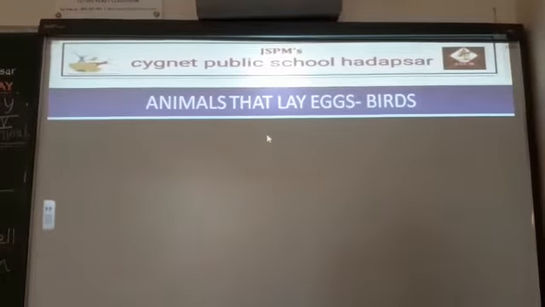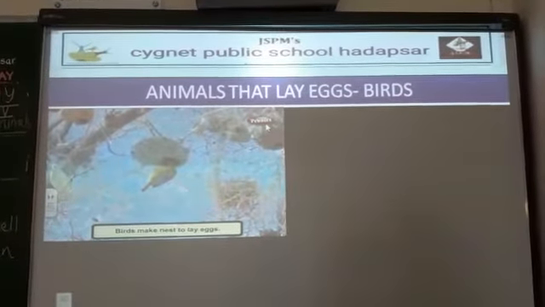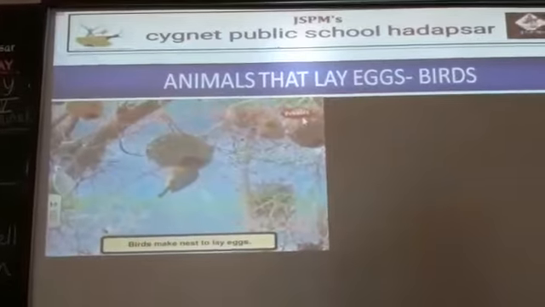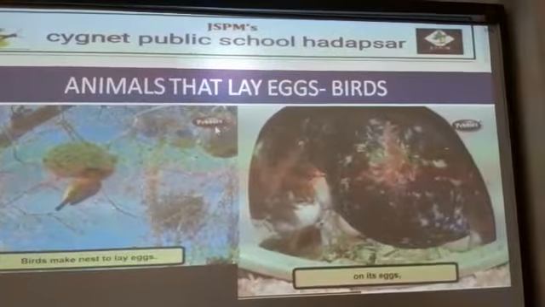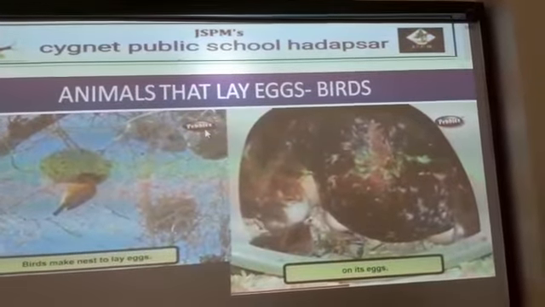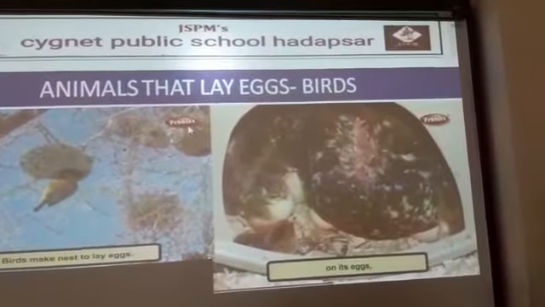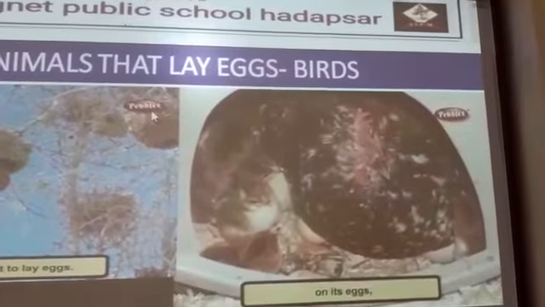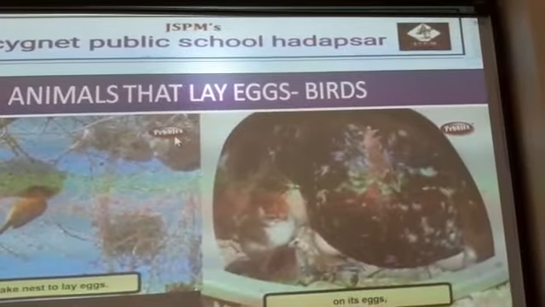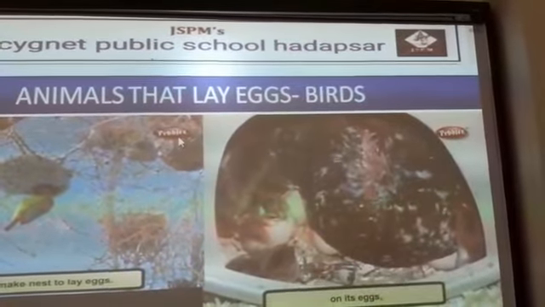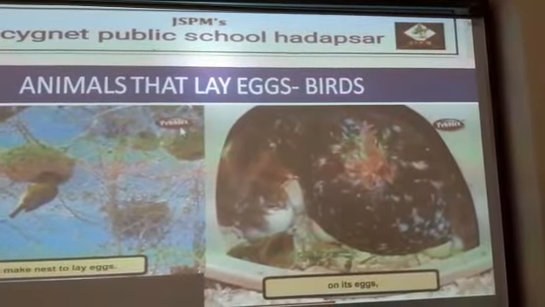Then we will see animals that lay eggs. First, birds. Birds make their nest to lay eggs. Then the birds sit on their eggs, and this is called incubation. Why? Because the eggs need warmth to hatch. To hatch means to break. So the parent animal sits on its eggs so that the eggs will get warmth and can hatch.